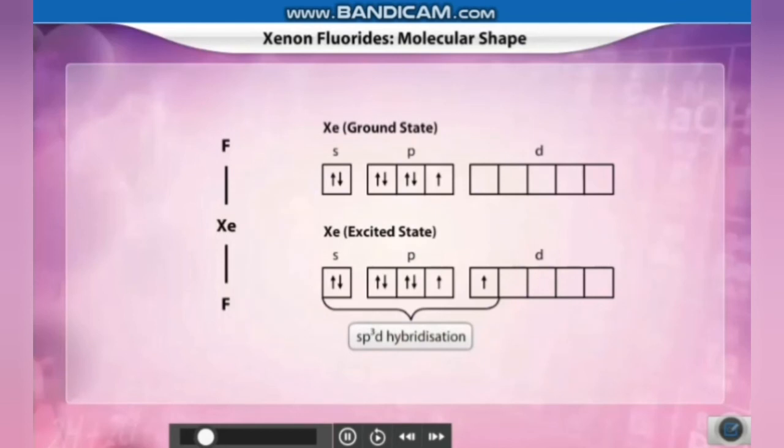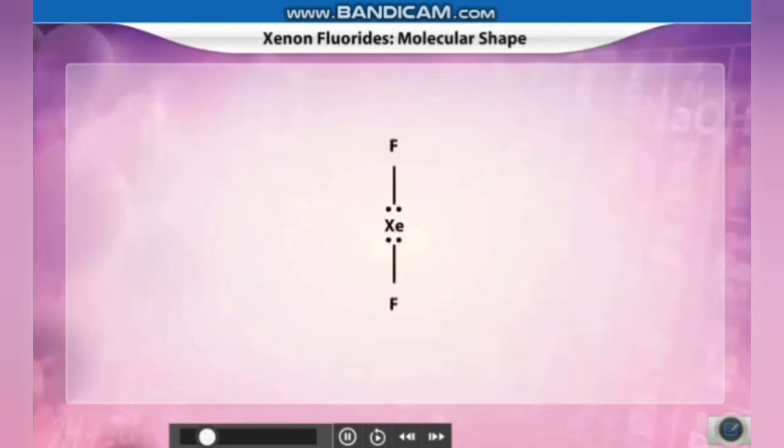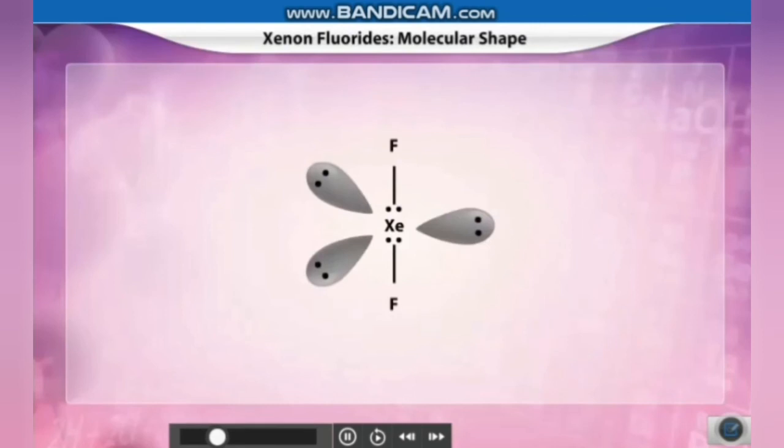Two of these sp3d orbitals overlap with one fluorine p orbital each, forming 2 sigma bonds. The remaining 3 sp3d orbitals, which have lone pairs, arrange themselves in a symmetrical way, making a linear shape to the structure.